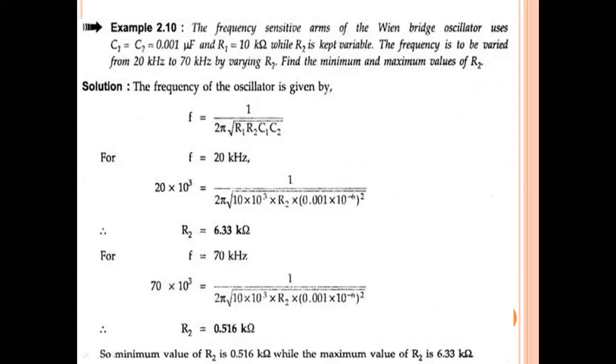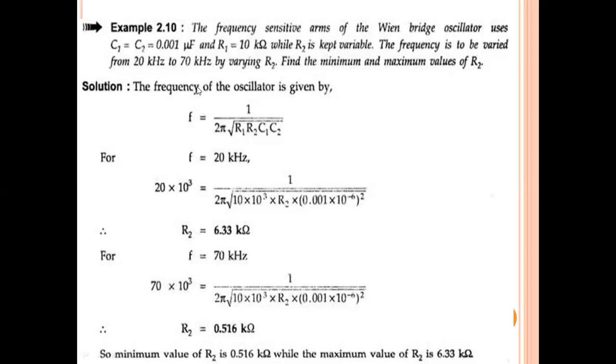So here the given data is, the oscillator is a Wien bridge oscillator and it uses capacitance values C1 and C2 of 0.001 microfarad and R1 is 10 kilo ohm, and R2 is not given and it is a variable resistor. So it is varied depending on the frequency. Here the frequency is varied from 20 kHz to 70 kHz. Then what is the value of R? We should find out the R2 value, minimum and maximum values. Okay, so that is the problem.